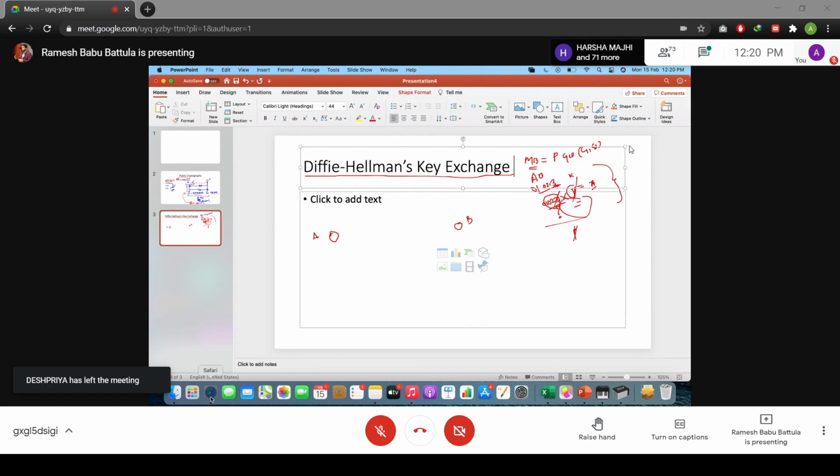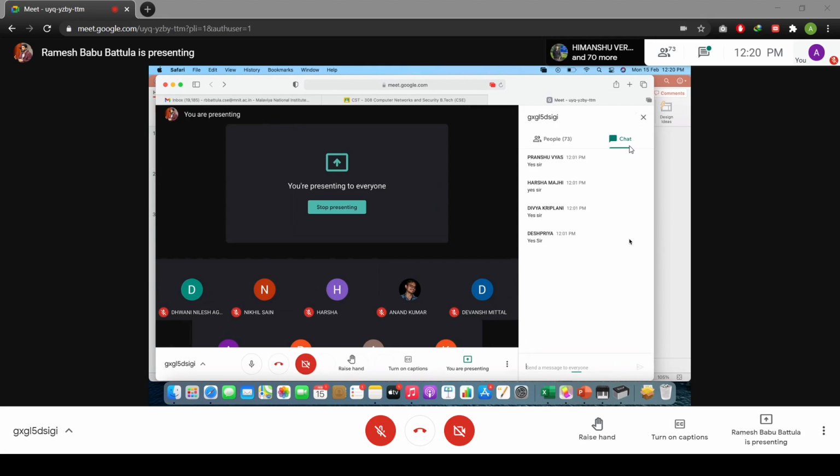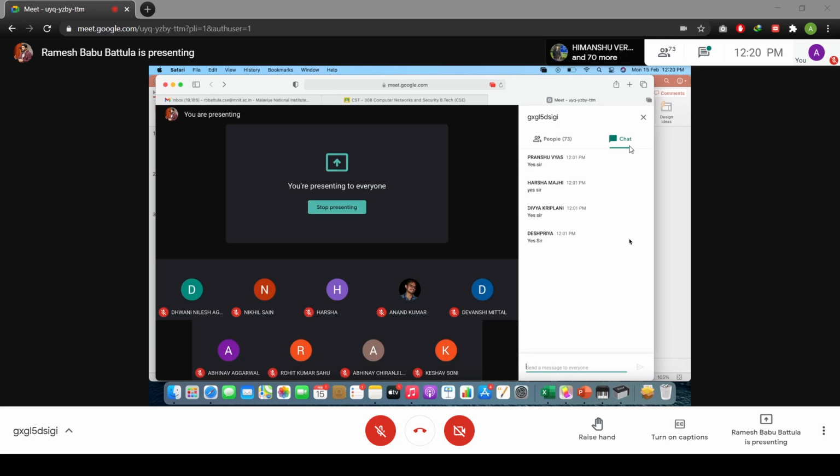Anybody can tell me, in Turing's concept, what is the GCD value we will get? How did he generate it? You have a message, write it in the form of 0102, every character you convert like that. And then you find the GCD of the ciphertext values. No, this is not one. Any guess from your side? Yeah, correct. That is the prime p. That means whatever key value you used, it is very easy to crack that.